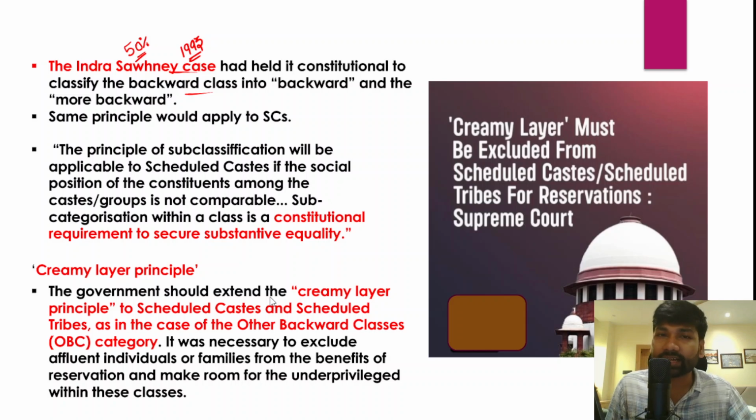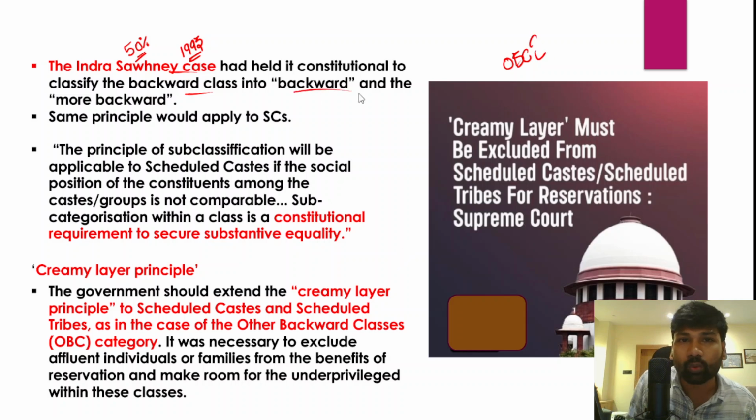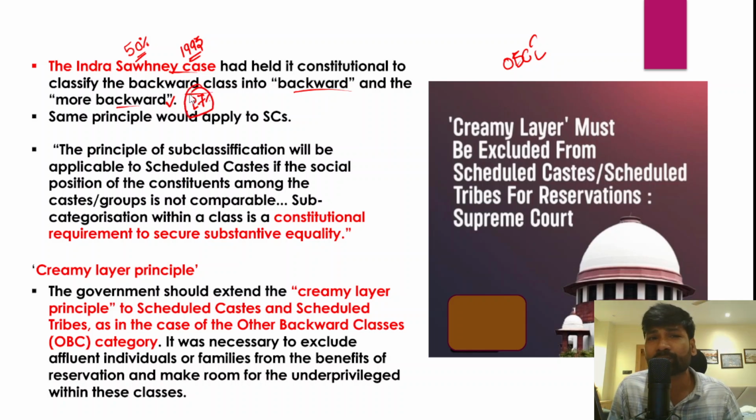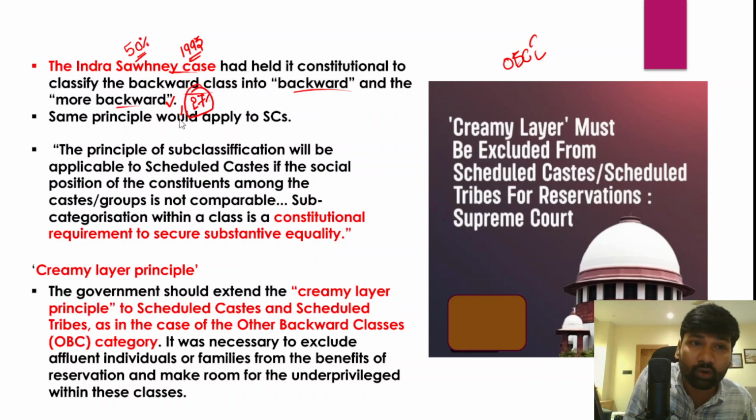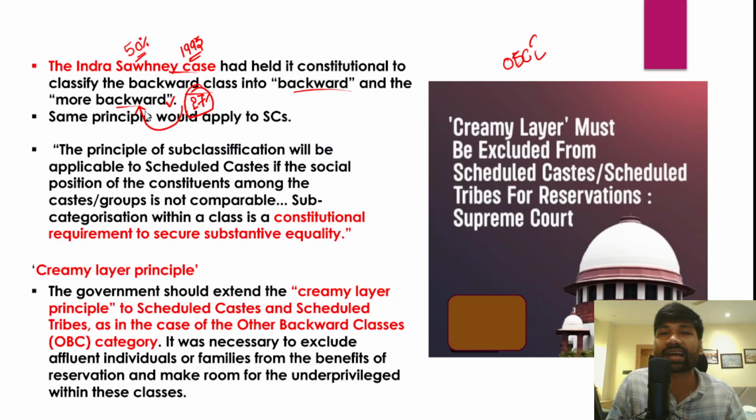Supreme Court in fact gave a go ahead to classify other backward classes into two groups. Those two groups, one group is backward and another group is more backward. So therefore, for more backward classes, more reservation would be given out of the 27% of the reservation, so that this reservation will also benefit the more backward classes within the OBCs.